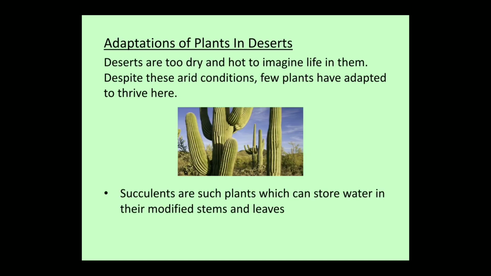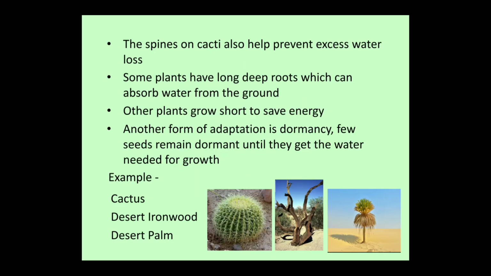Adaptation of plants in desert. Deserts are too dry and hot to imagine life in them. Despite these arid conditions, a few plants have adapted to thrive here. Succulents are such plants which can store water in their modified stems and leaves. The spines on cacti also help prevent excess water loss. Some plants have long, deep roots which can absorb water from the ground.